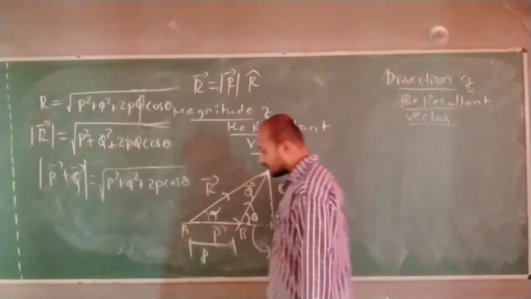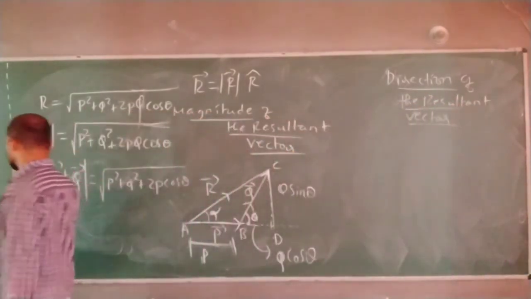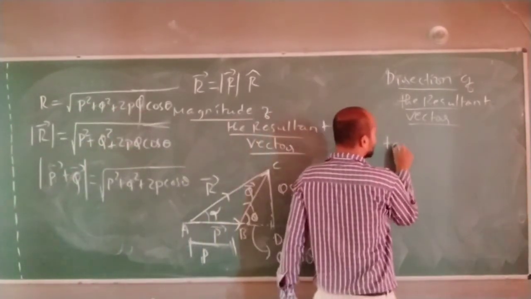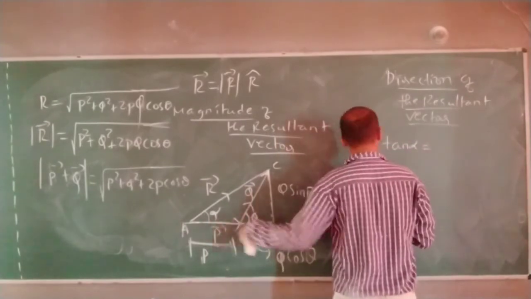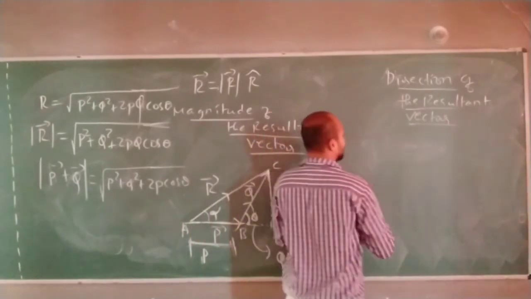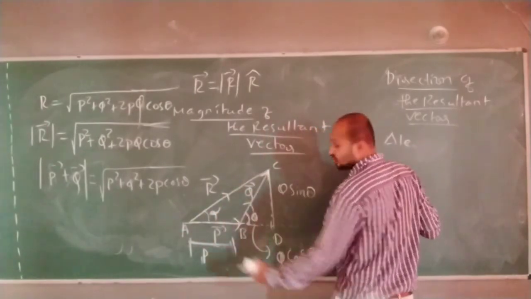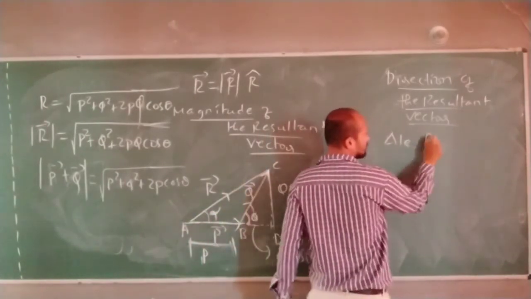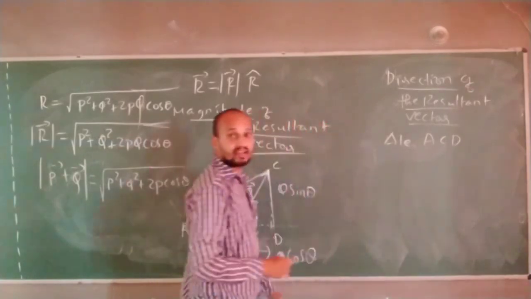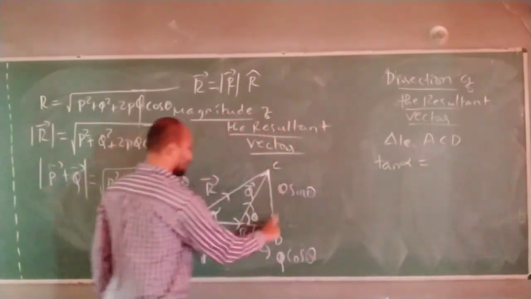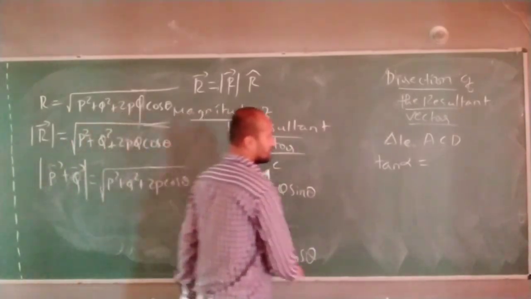How to find the direction? From the triangle ACD, I can write tan alpha is equal to opposite by base. What is the opposite side?